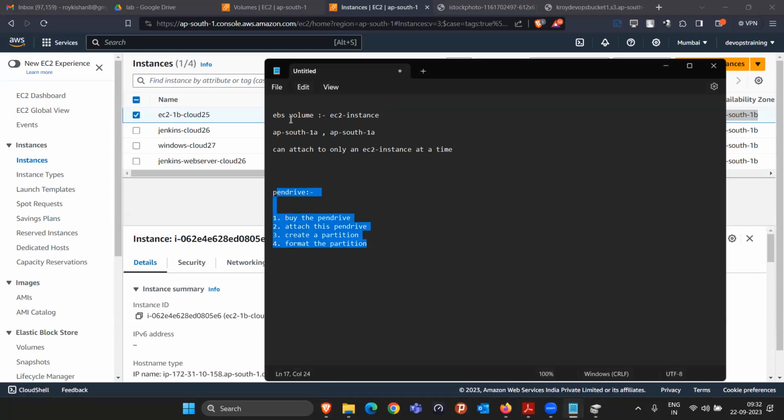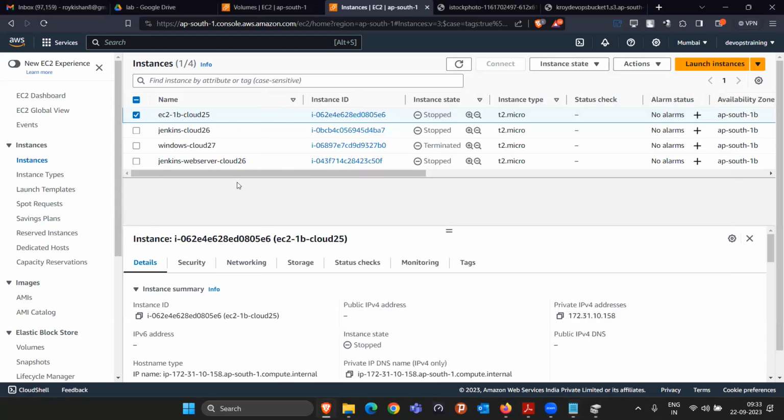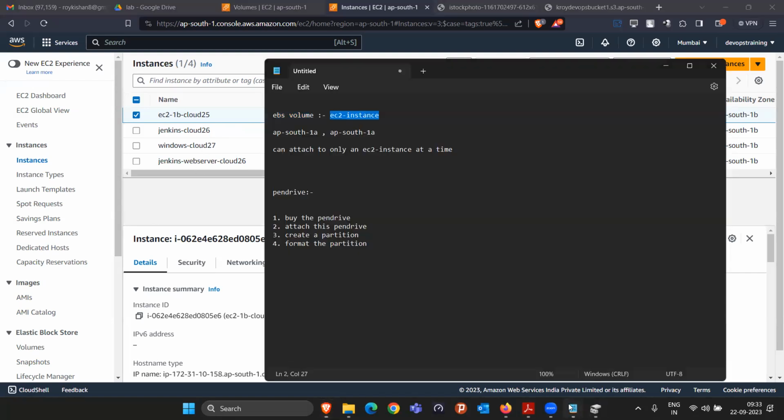So a pen drive you basically have to keep in the same city where your laptop is, right? So that means an EBS volume you also have to keep in the same location where your EC2 instance is. If your EBS volume is present in 1B, then you have to create the EC2 instance in 1B. But I did the reverse because I don't want to create multiple EC2 instances in my account. I already had some EC2 instances running here, all running in 1B. That's why for showing this practical, I created the volume in 1B.